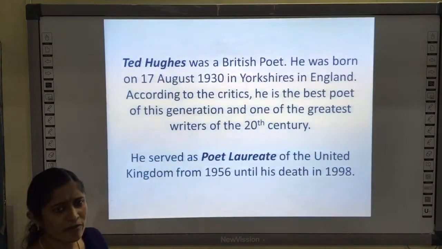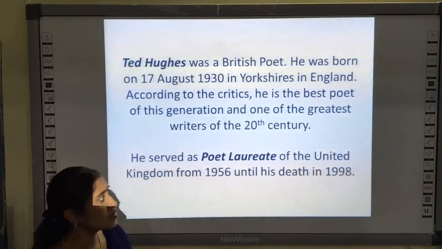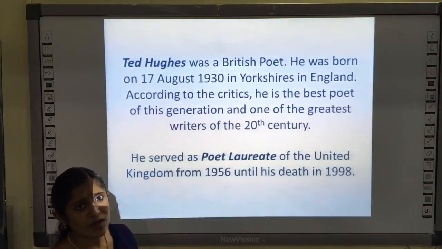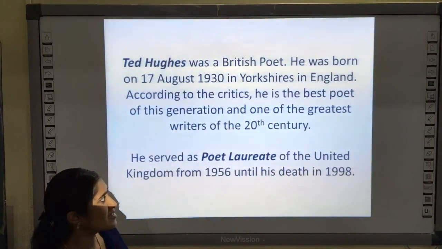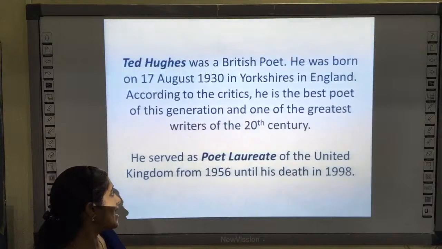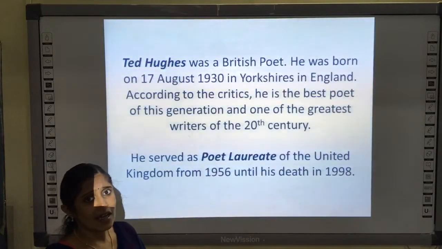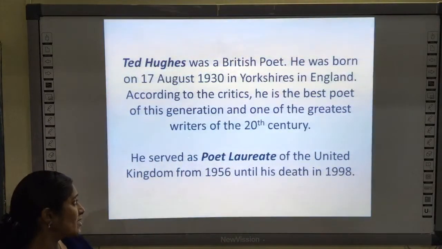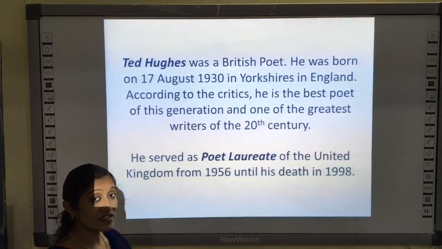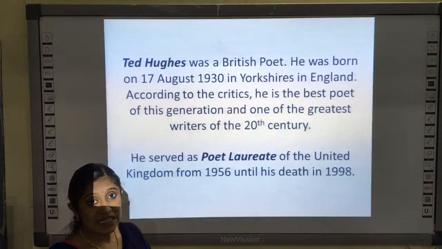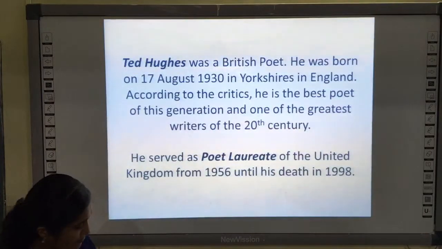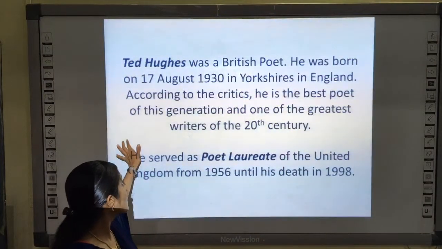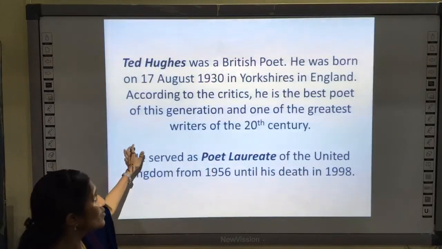These are a few poems written by Ted Hughes. He is also known as the animal poet, and he is one of the prominent writers of the 20th century, and he remained as a poet laureate of the United Kingdom from 1956, a long period, till his death in the year 1998. Okay, so that is about Ted Hughes.